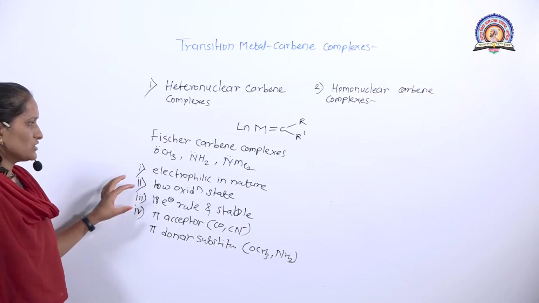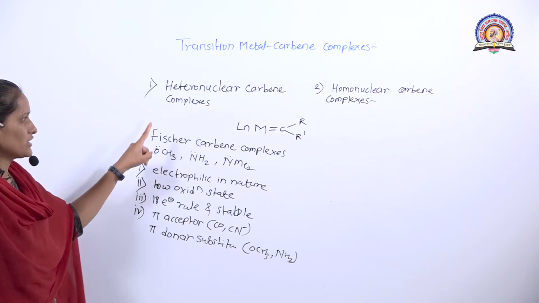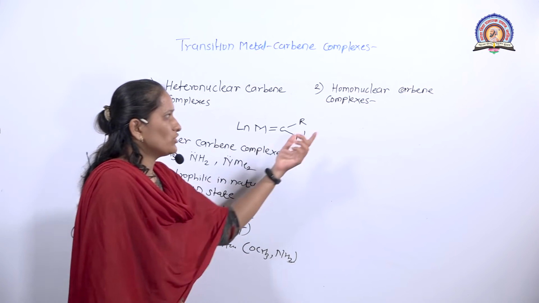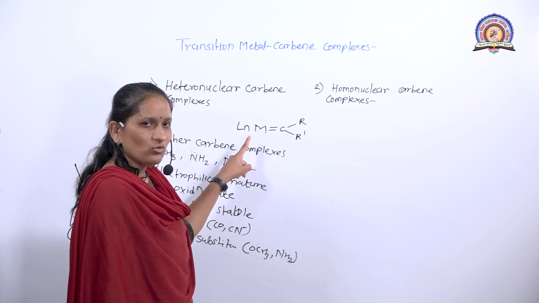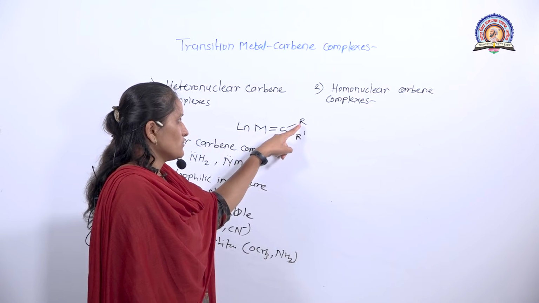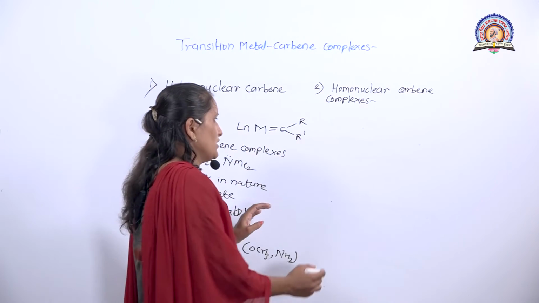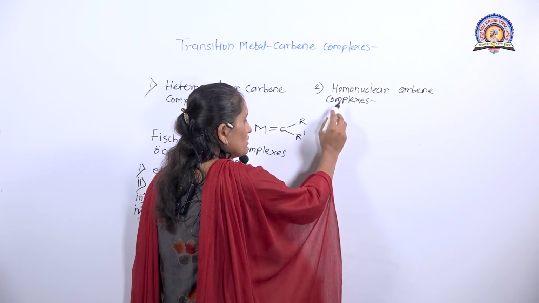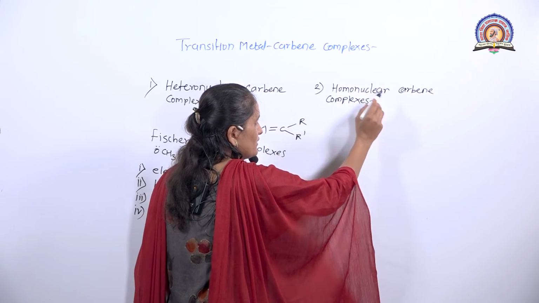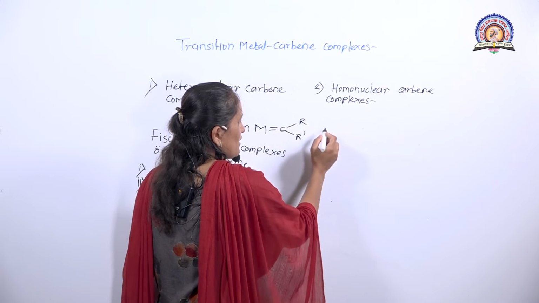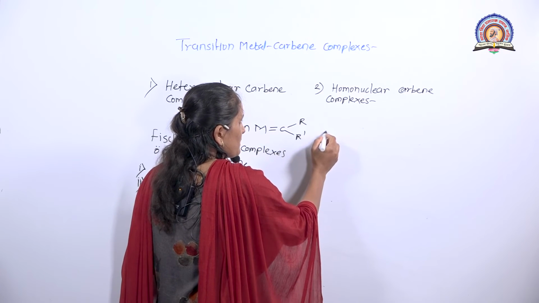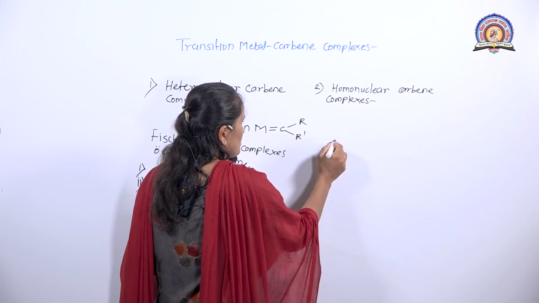These are some characteristic features of heteronuclear carbon complexes. Then homonuclear carbon complexes. In homonuclear carbon complexes, the substituents R and R dash are only carbon and hydrogen, and therefore these complexes are called homonuclear carbon complexes.